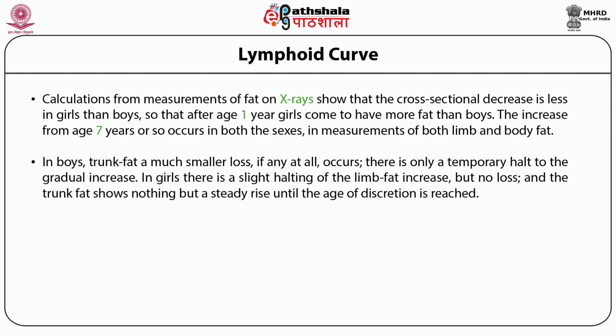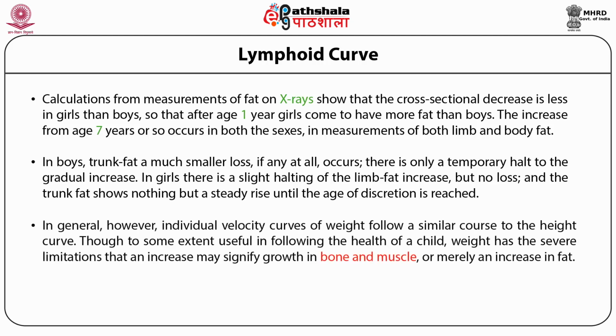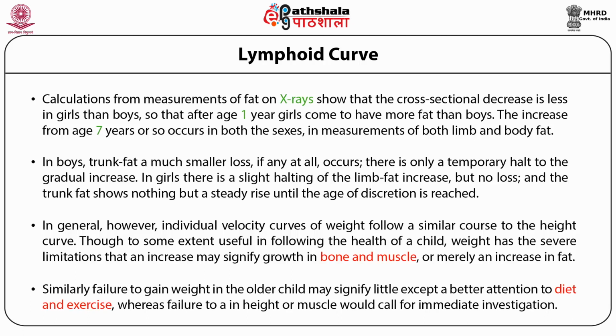Because body weight represents a mixture of these various tissues, its curve of growth is often less informative than those of the component parts. In general, however, an individual's velocity curve of weight follows a similar course to the height curve, though to some extent useful in following the height of a child. Weight has a severe limitation: an increase may signify growth in bone and muscle or merely an increase in fat. Similarly, failure to gain weight in an older child may signify little except a better attention to diet and exercise, whereas failure to gain in height or muscle would call for immediate investigation.